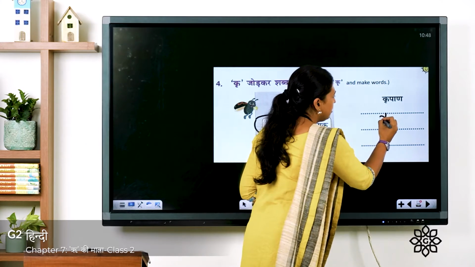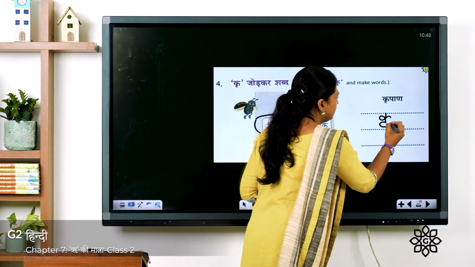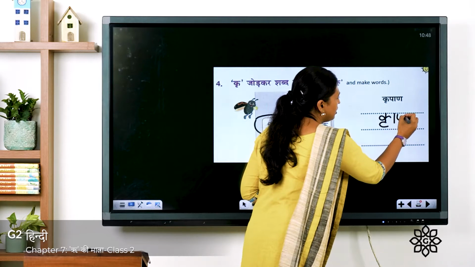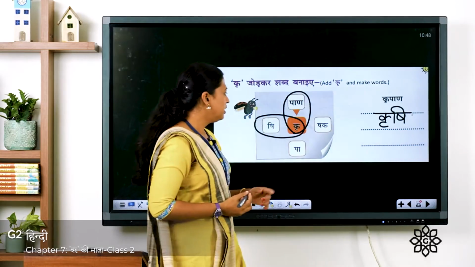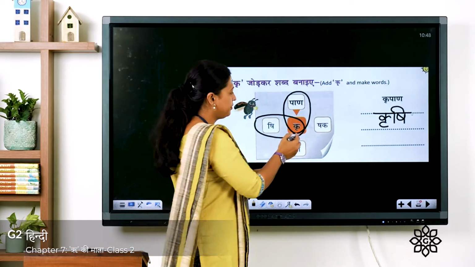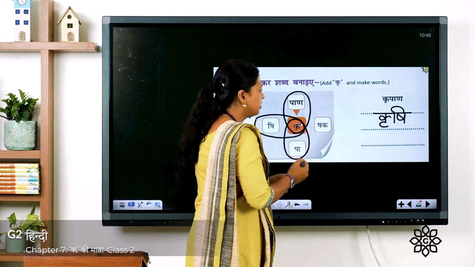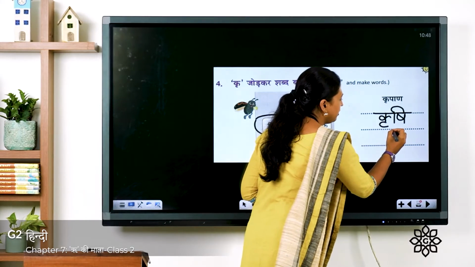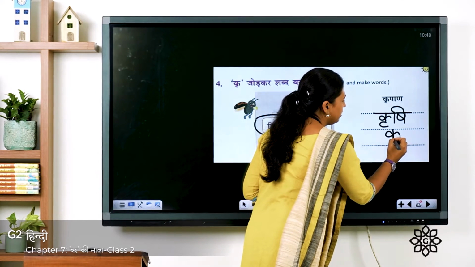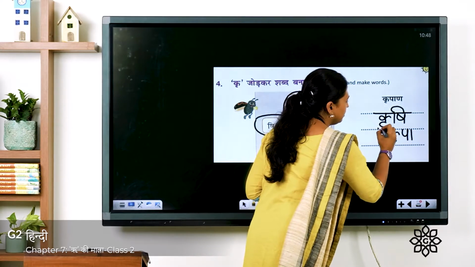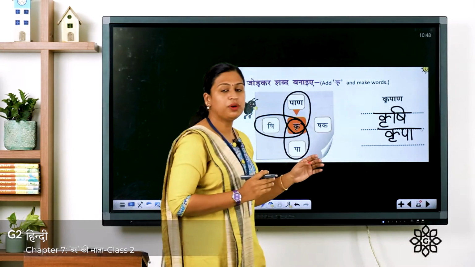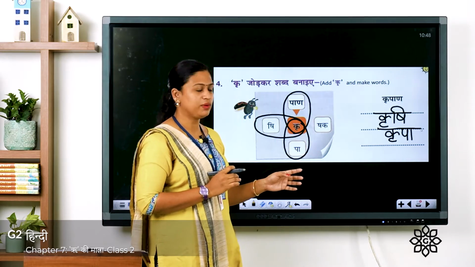Ka plus re symbol and she, krishi. Next word is kripa. So you have to write this kripa here. Ka, re symbol, pa with a symbol. The word is kripa. Now you have to write these words along with me.